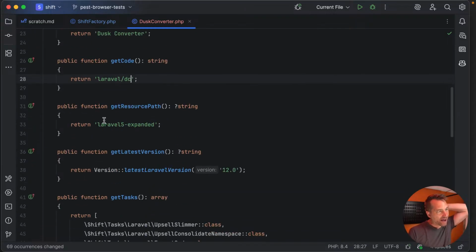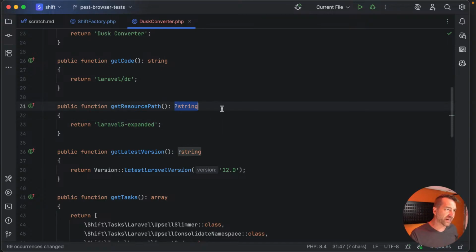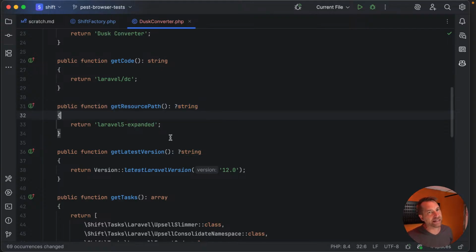Get resource path. This should not be needed. What the resource path is effectively, and again, think of upgrade shifts, the resource path points to where I might get core project files when I'm dropping them into your application. So for example, Laravel 11 introduced the new bootstrap app.php file. That would come from this resource path. It is nullable. I really shouldn't have any, to my knowledge right now, resources that are going to get added into the project. So I'm actually going to make this null for now, and we'll just go from there.